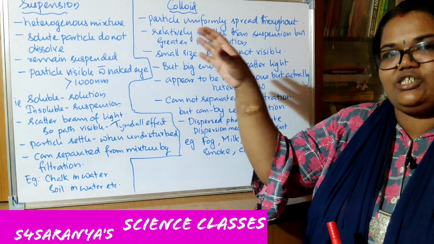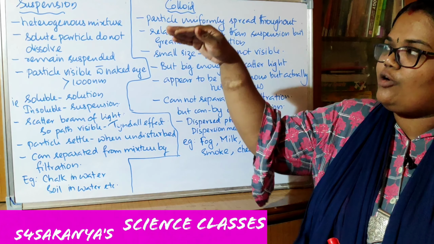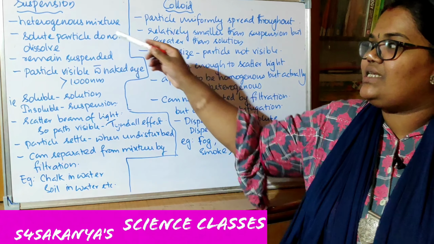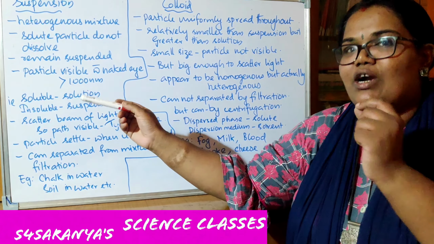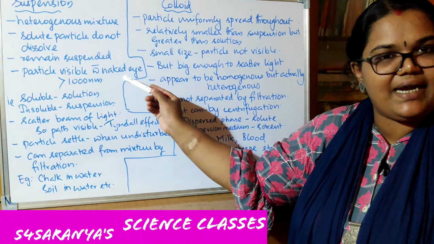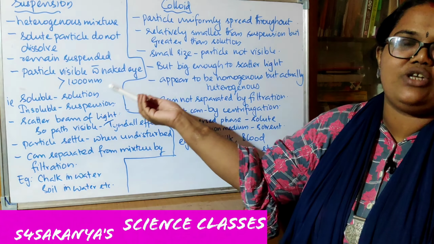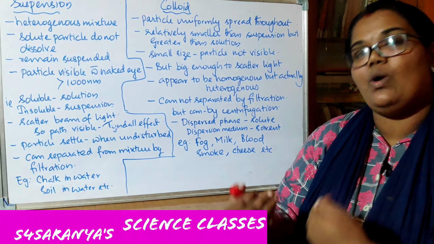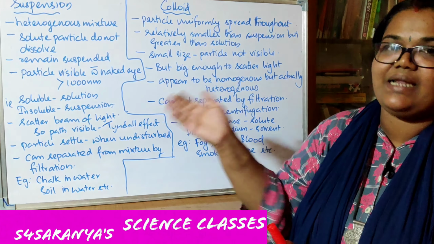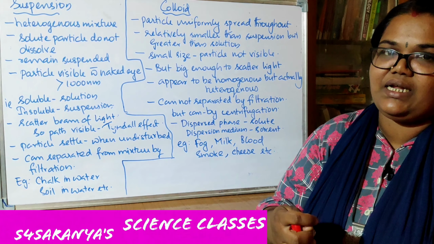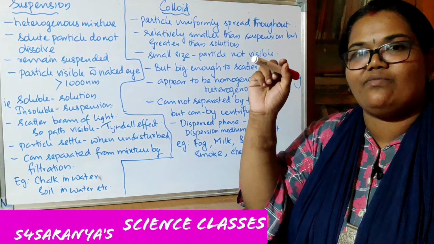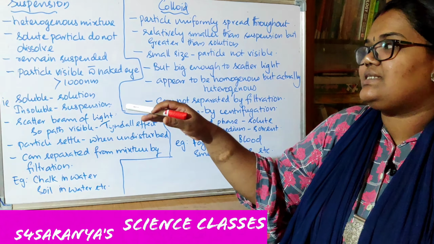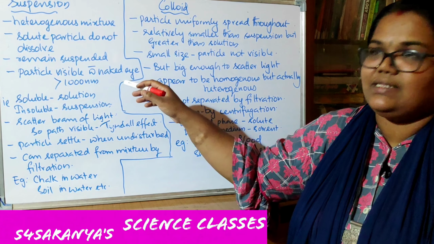If you keep it undisturbed for some time, the solute particles will little by little settle down. That means here the particle size is somewhat large. That's why it is visible with the naked eye. We can say that it is more than 1000 nanometers. But in a solution, it is less than 1 nanometer in size. So you can easily compare how much difference there is in the particle size. Here the particle size is large, so it will settle down after some time, and we can see that with our naked eye itself.